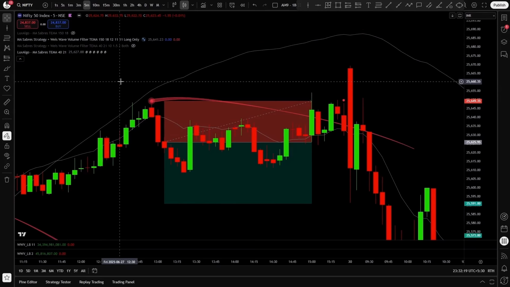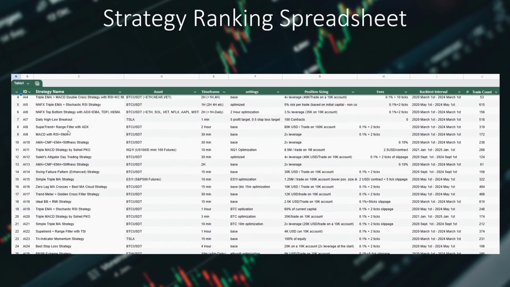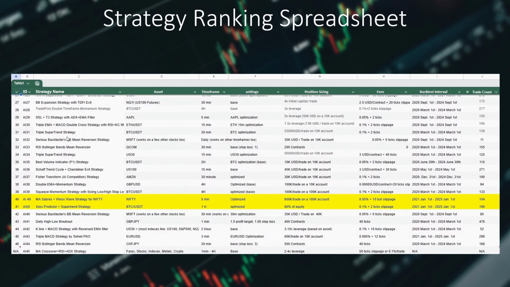And now, to close out the video, let's see the strategy ranking spreadsheet. And here you can see the strategy ranking spreadsheet. You can find the link to this spreadsheet down in the description too. Here I rank all the strategies I have tested so far on this channel, and today's strategy is this one, the MA Sabres plus Weiss wave volume strategy for NIFTY. In the strategy ranking spreadsheet, it took the 40th place currently, which is not a good placement.